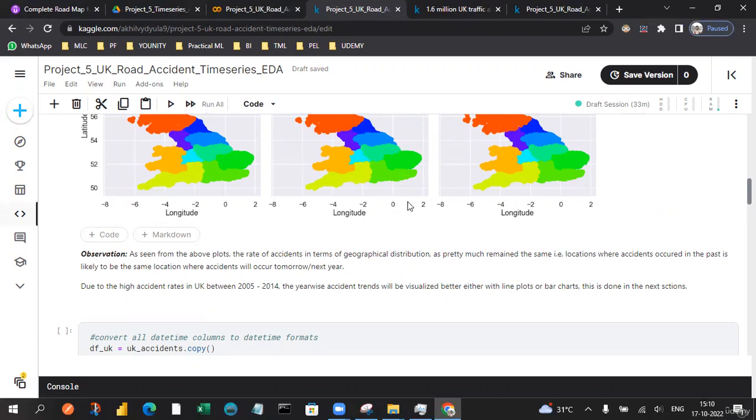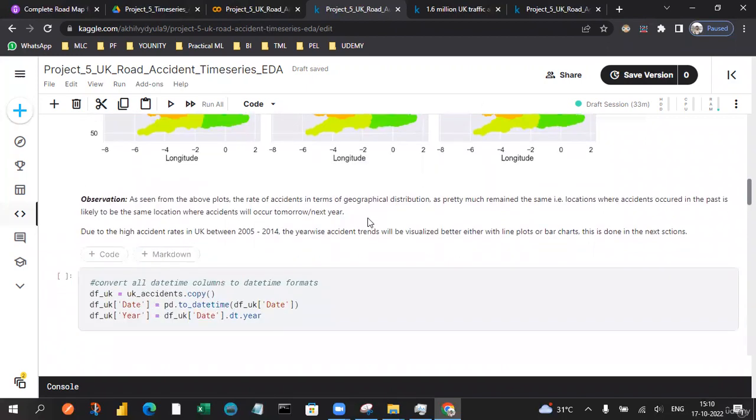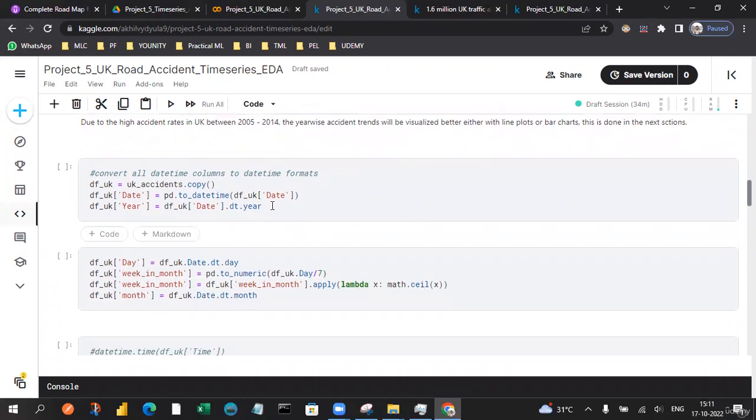It's a geographical distribution. The geographical distribution shows that the location where an accident occurred in the past is the same location where an accident will occur tomorrow or the next day, which is also some kind of trending nature that may occur in some of the cases. Also, due to high accident rates in the UK between 2005 and 2014, the yearly accident trend will be visually better than the line plots and also the bar plots. This can be done in the upcoming classes. So let's see how that is going to happen.